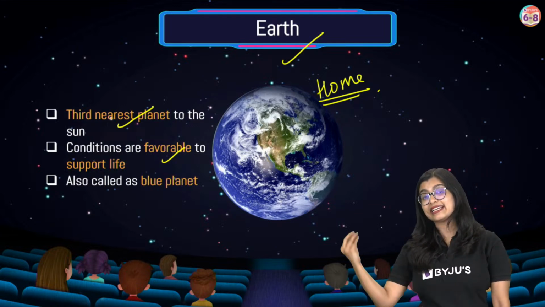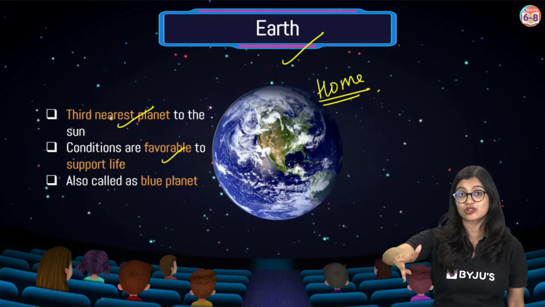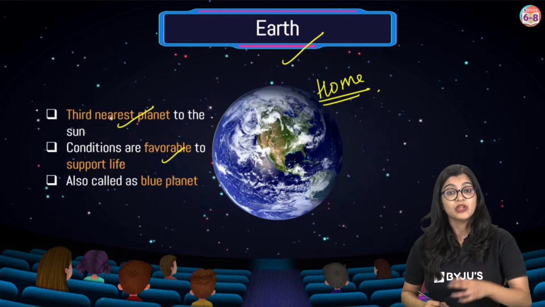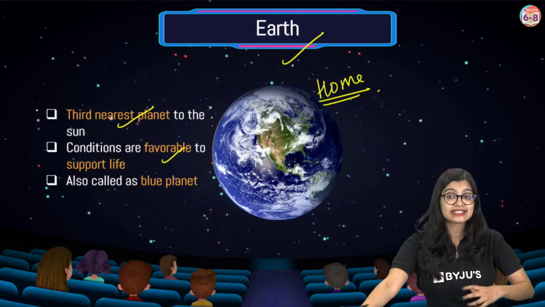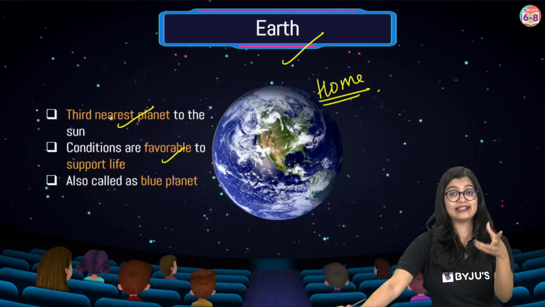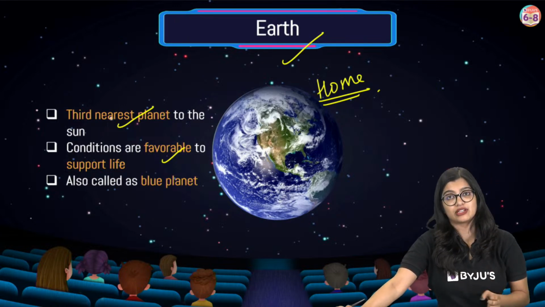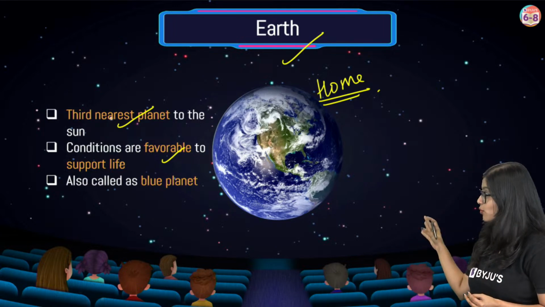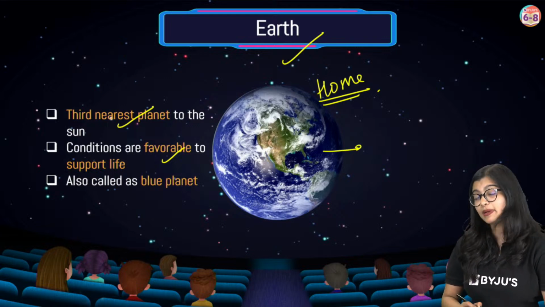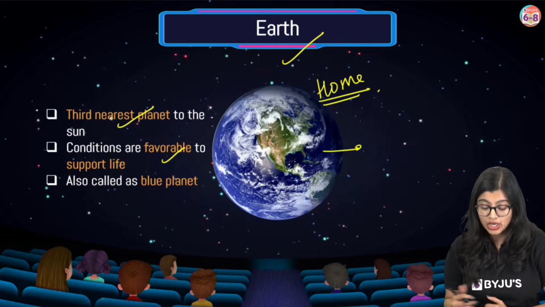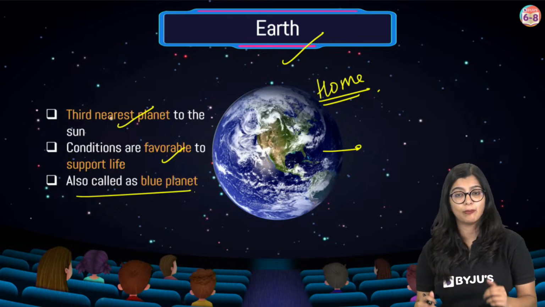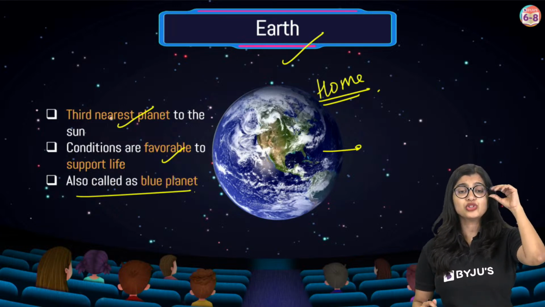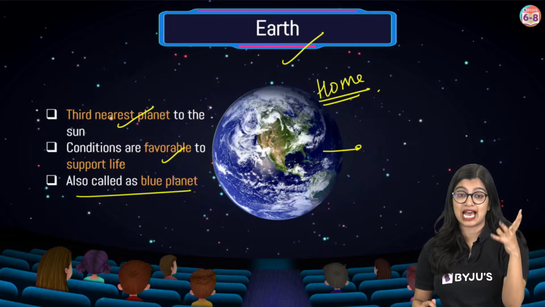The basic necessities like oxygen, the right proportion of oxygen, and the presence of water are all reasons why we say that Earth is suitable for the survival of life. Along with that, from outer space, almost 70% of the Earth is covered with water, which is why we also call it the blue planet, right? Anushka, it is because they are similar in size, right?